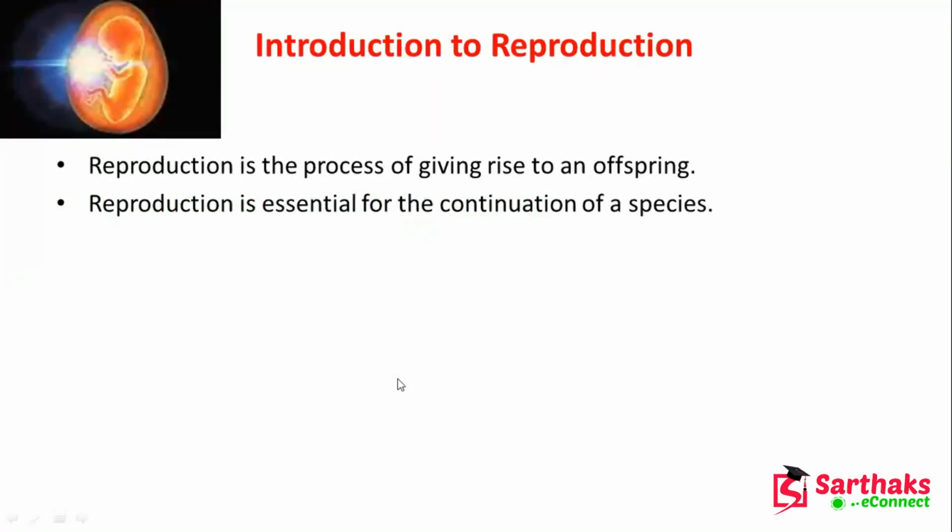Now, what is reproduction? Reproduction is the process of giving rise to an offspring. If I have one parent, then I have some offspring, that means offspring or child. So this is reproduction. That means from a parent we are going to reproduce the offspring.